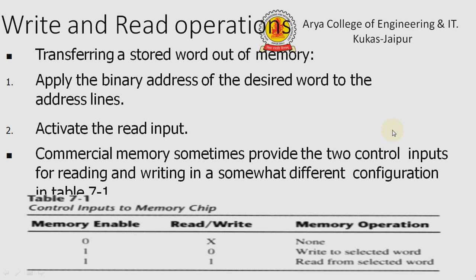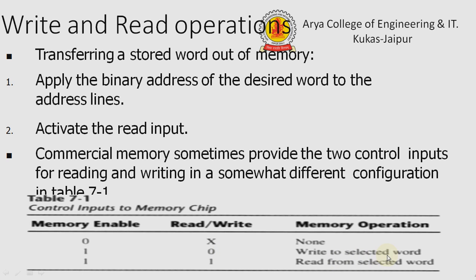Commercially, memory sometimes provides the control inputs for reading and writing in a somewhat different configuration, which can be seen in this table. Here the memory enable is 1, but for the read operation it is 0.